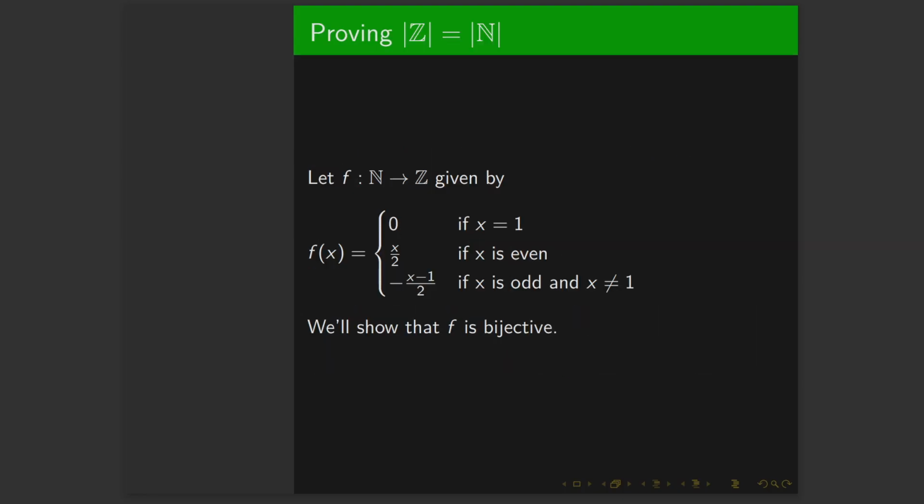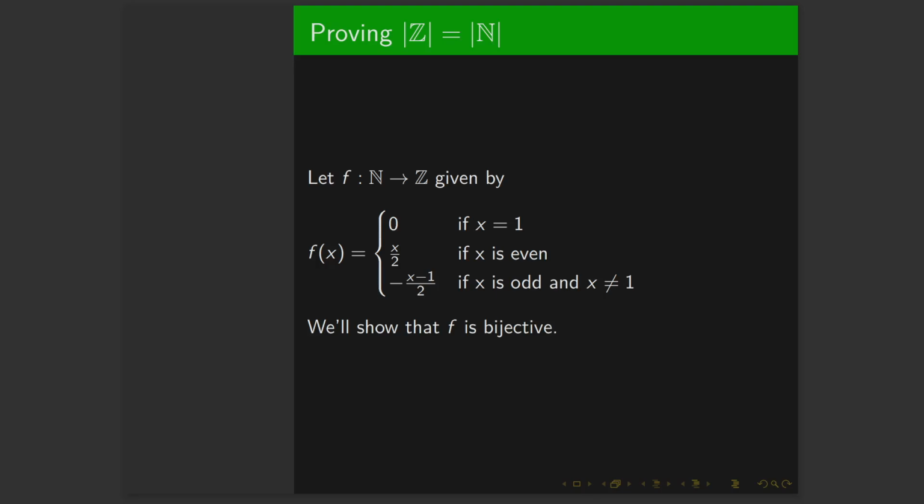So we're going to define f as a piecewise function. If you know what a piecewise function is, good. If you don't, how it works is that we define f of x to be different depending on what x itself is. So how we're going to read this is that f of x is going to be equal to 0 when x is equal to 1. And we're going to define it to be x over 2 if x is even. And in all other cases, so x is odd and not equal to 1, we're going to define it as negative (x minus 1) over 2.